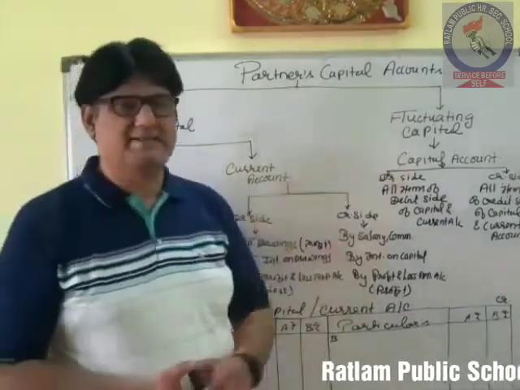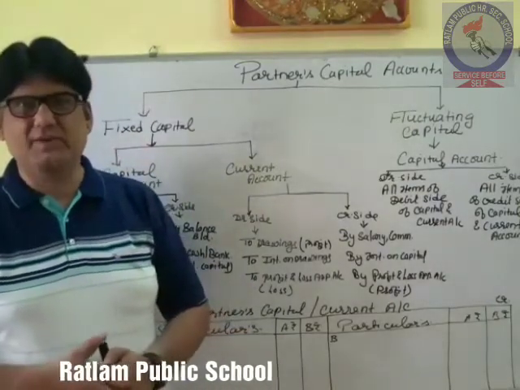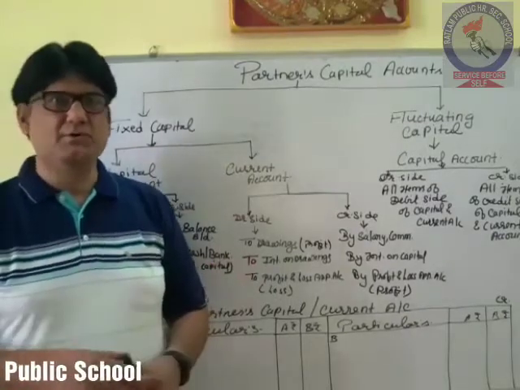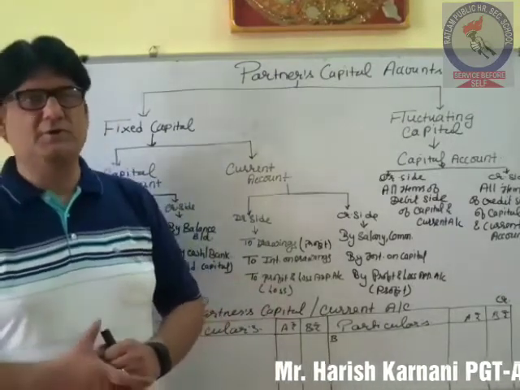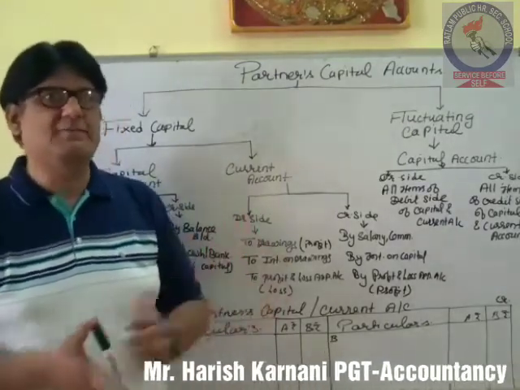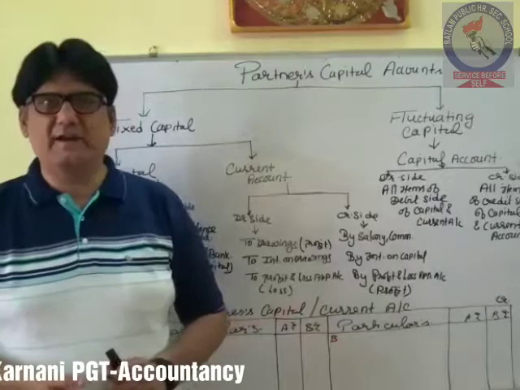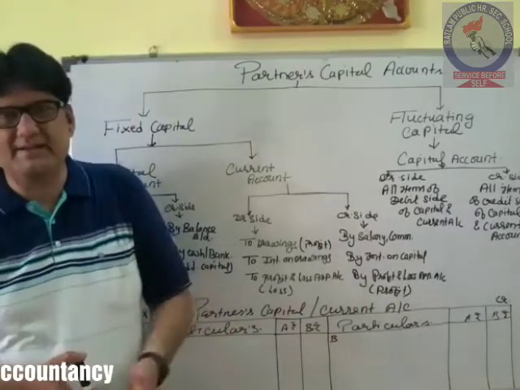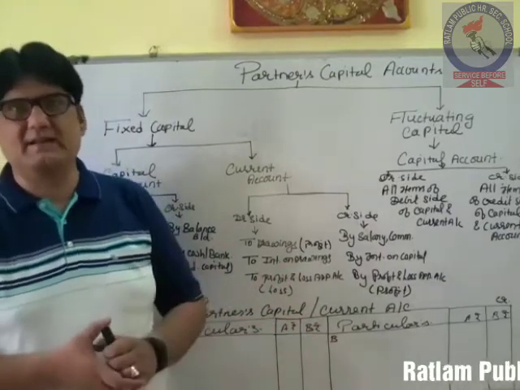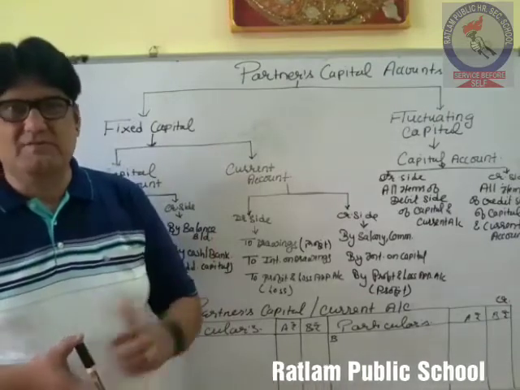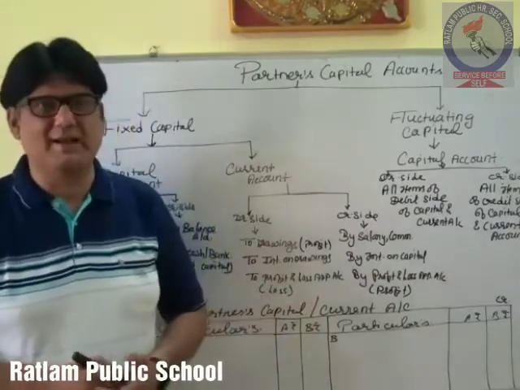And fluctuating capital, as the name suggests, it keeps on fluctuating. ये बदलती रहेगी with the changes which are taking place due to the various adjustments. इसमें जितने भी adjustment होंगे partner से related, due to which the capital will keep on changing. Sometimes it may increase, sometimes it may decrease. So at the end of the day, either your capital will show an increase or a decrease. So this is fluctuating. ये बदलती है. So if the partners want, they have to keep their capital fluctuating. These things should be mentioned.